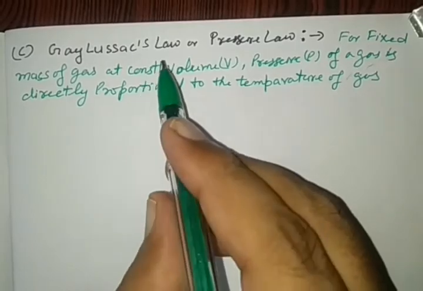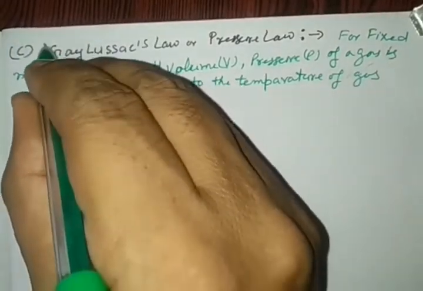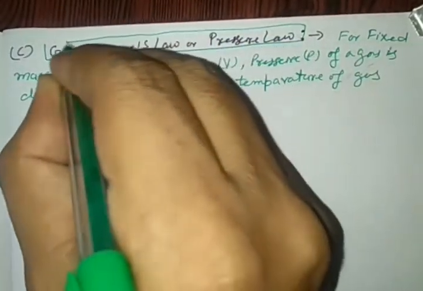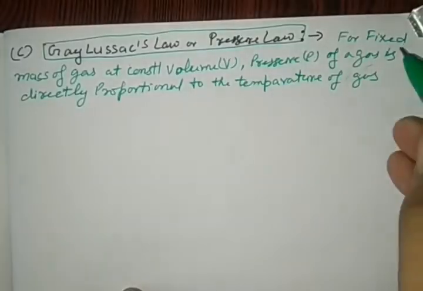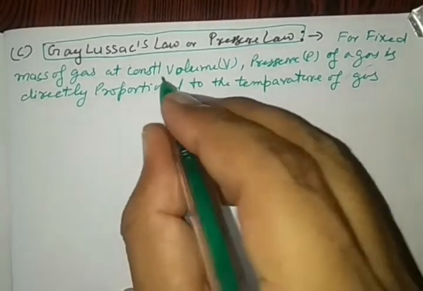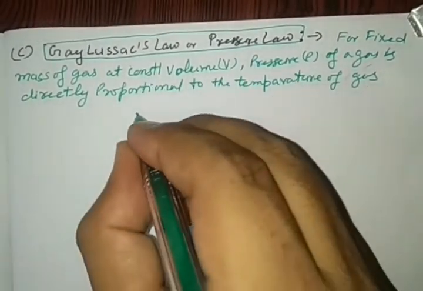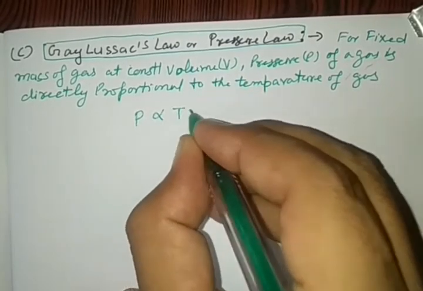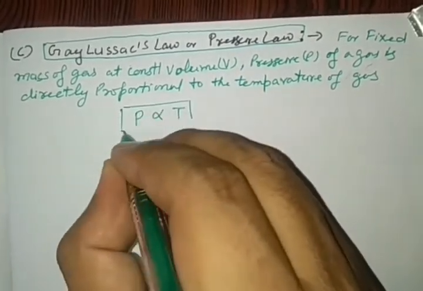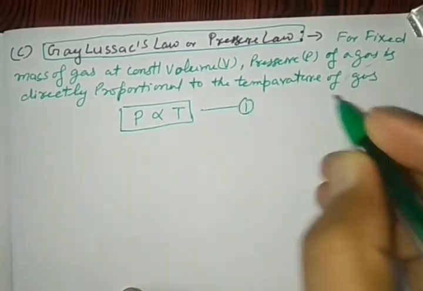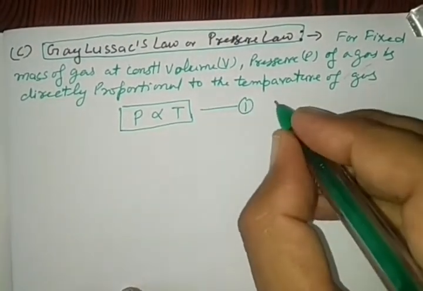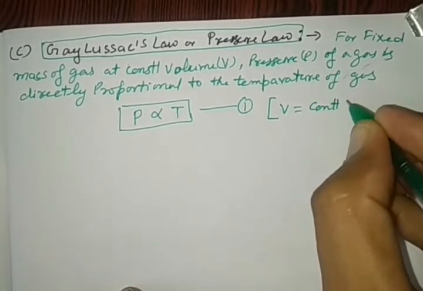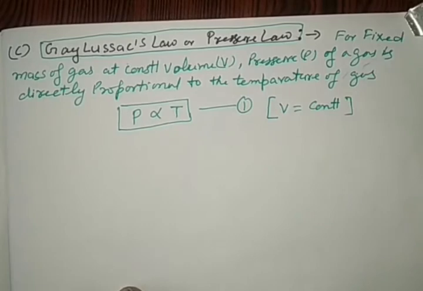After Boyle's and Charles law, we are going to see Gay-Lussac's law or pressure law for fixed mass of gas. This pressure law speaks that for fixed mass of gas at constant volume, pressure P of gas is directly proportional to absolute temperature. This is a pressure law represented by equation 1, provided that volume is equal to constant for a fixed mass of gas.